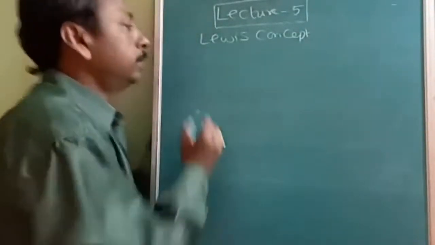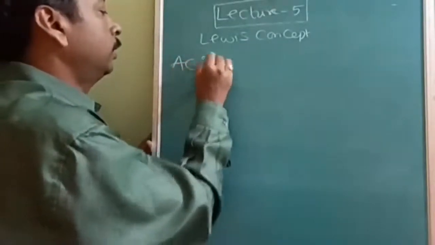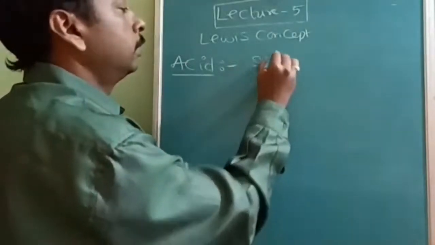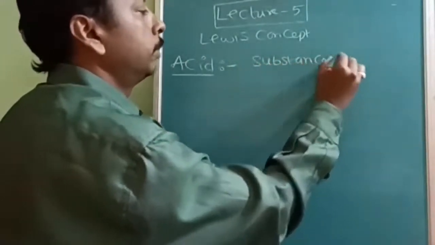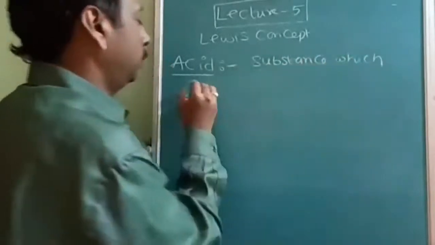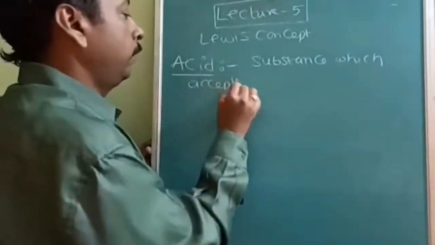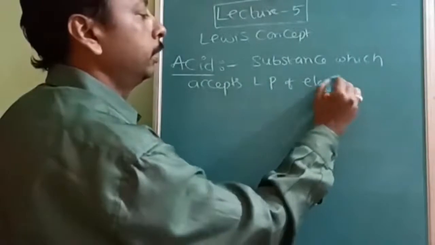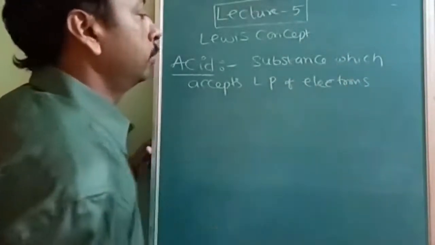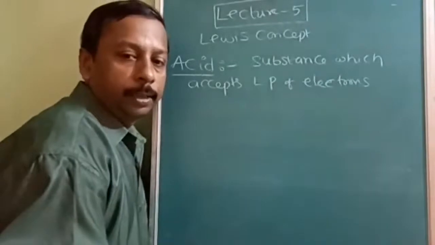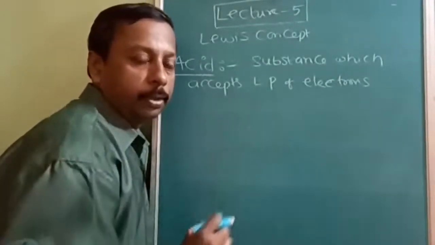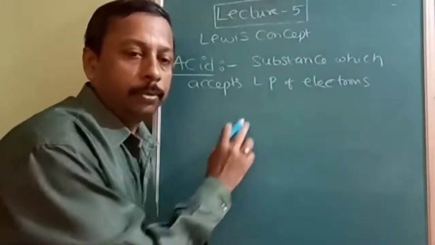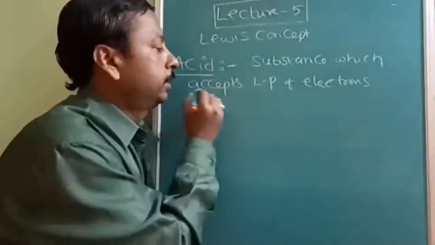Here in the Lewis concept, first of all, what is an acid? An acid is a substance which accepts a lone pair of electrons. LP means lone pair. Once they are acting as an acceptor, accepting electrons, there should be some requirement of electrons. Because of the requirement only, they are accepting electrons.